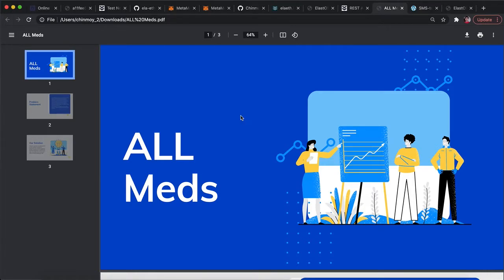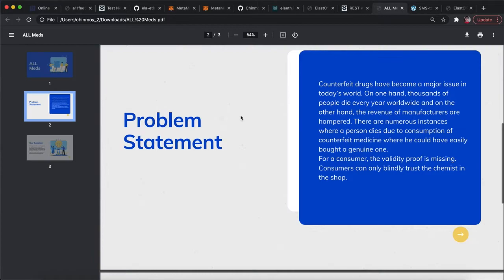This is a submission for the HackerEarth Unblocked 2021 Hackathon. The idea for the hack is to tackle the prominent issue of counterfeit medicines or duplicate medicines found in the market. Counterfeit medicines have become a major issue in today's world, and hundreds of thousands, if not millions of people are hampered throughout the world, especially in developing countries like India.